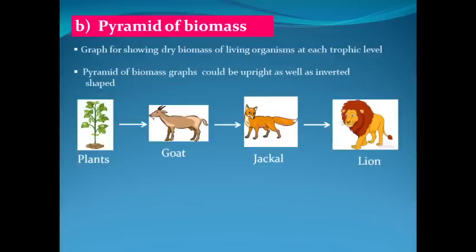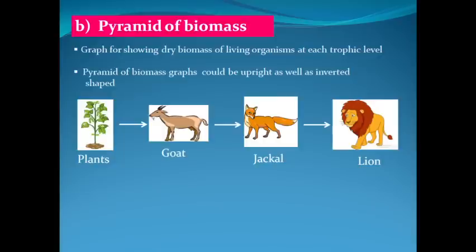The second type of ecological pyramid graphs are called ecological pyramid of biomass. Whenever the total biomass or dried biomass is represented with the help of ecological pyramid graphs for any specific food chain, such graphs are called pyramid of biomass.